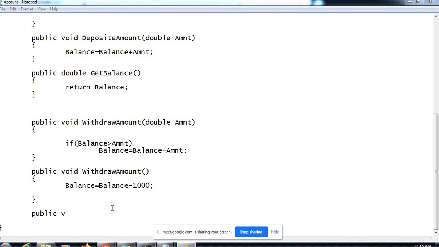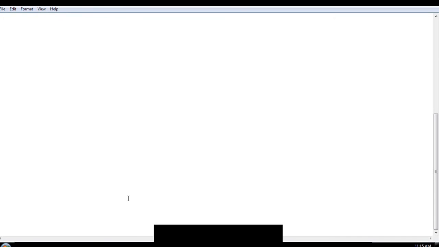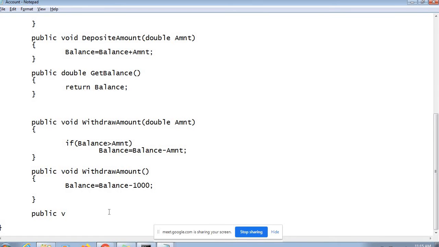So public void close account. Close account will not require any input data, and it is not going to give any output back.